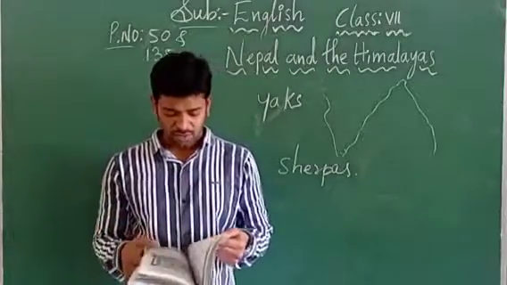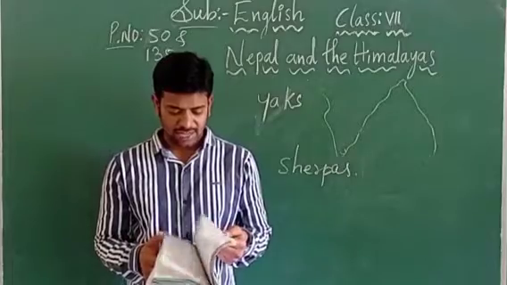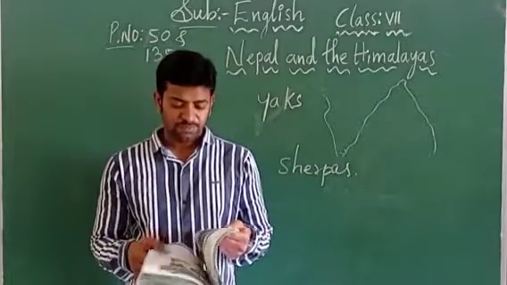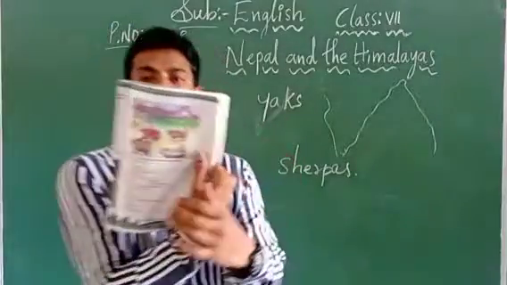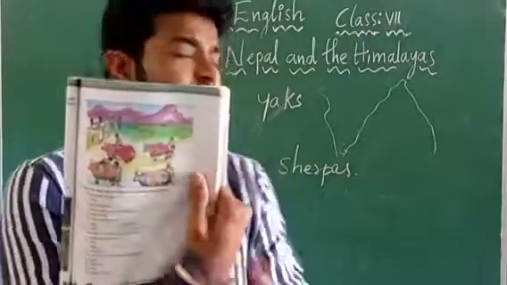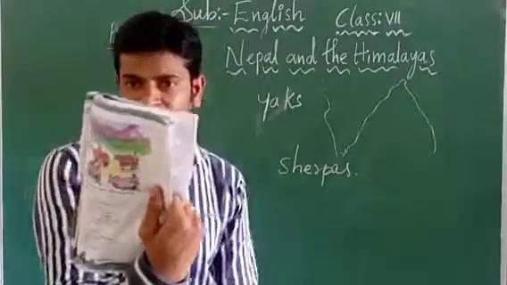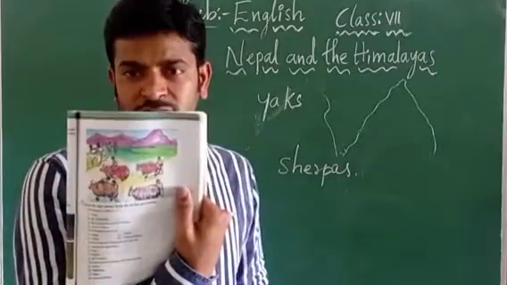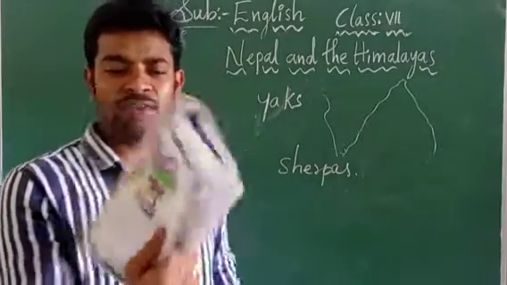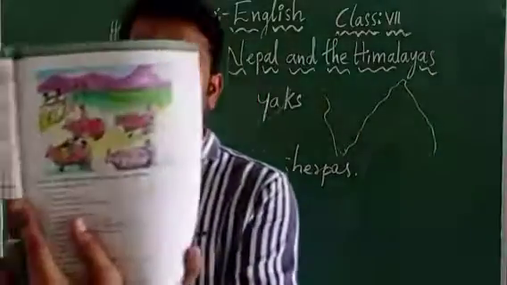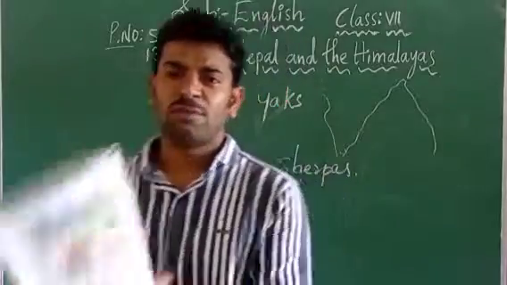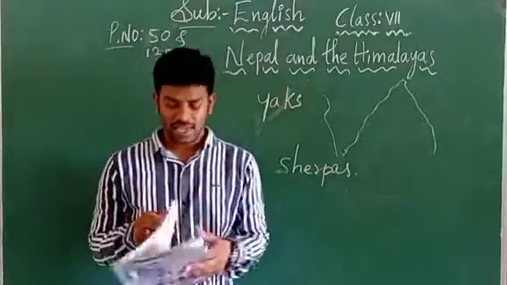Here if you see page number 50, our listening and speaking heading, children. Have you seen here? This is the picture where yaks are shown. Yaks are one type of buffaloes, the buffaloes which have long hair. Have you seen? Much hair is seen on their body. So this is the picture of the yak here.